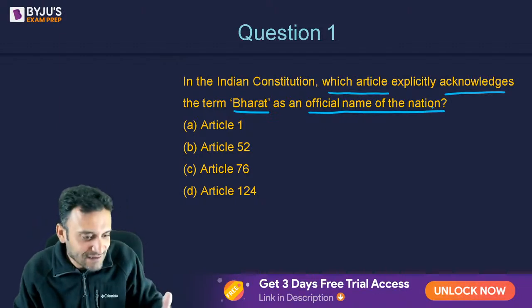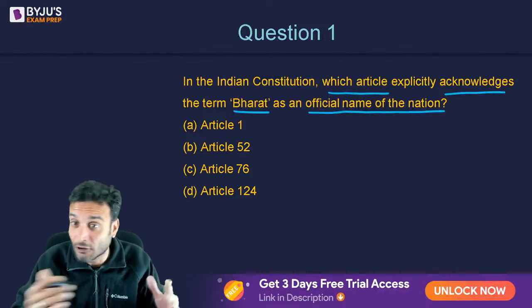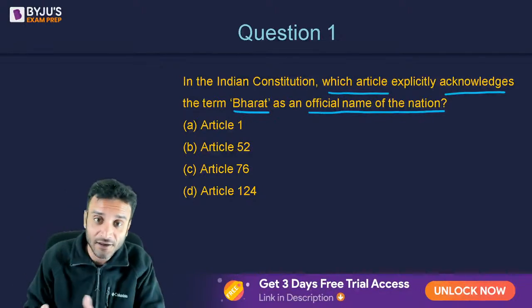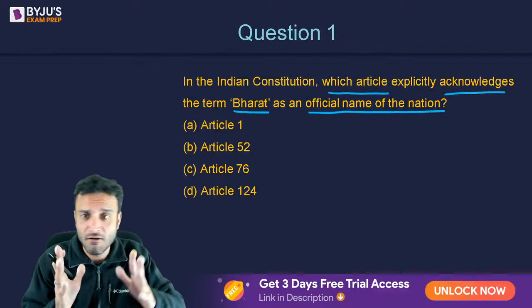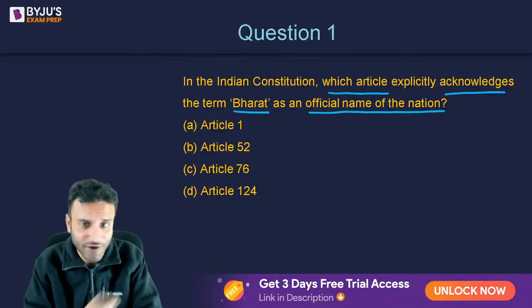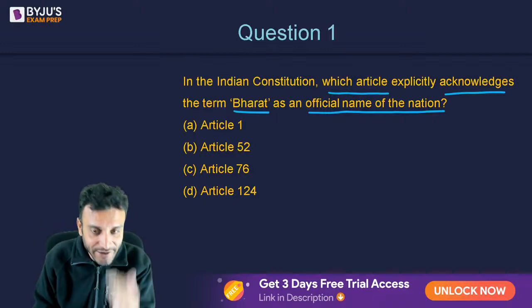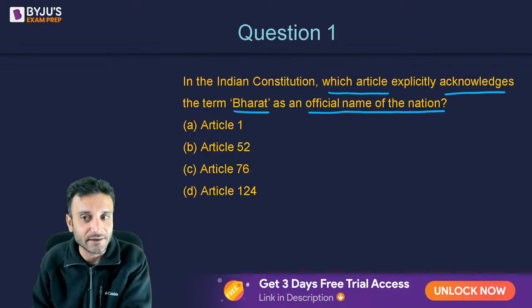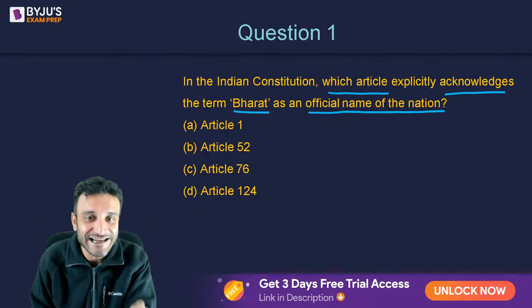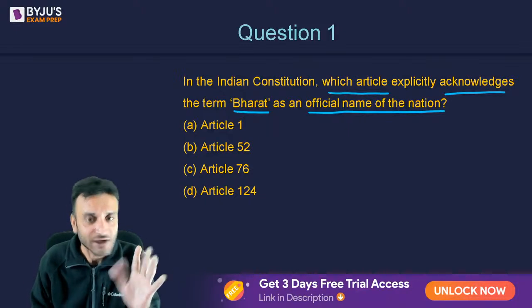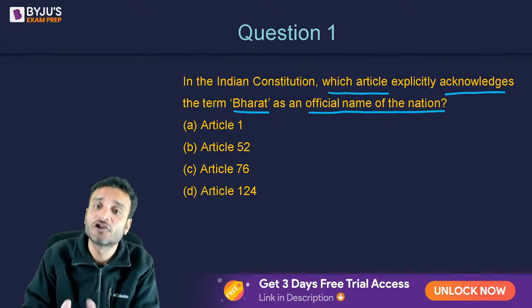Now, over the last one and a half years, there has been a lot of news. India, Bharat, people are saying there is a lot of politics over it, but we are not concerned about the politics. We are just concerned about the question. Under the Indian Constitution, which article acknowledges India, that is Bharat? India is also the name. Bharat also happens to be the name.